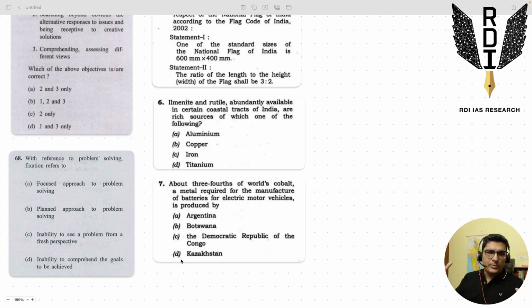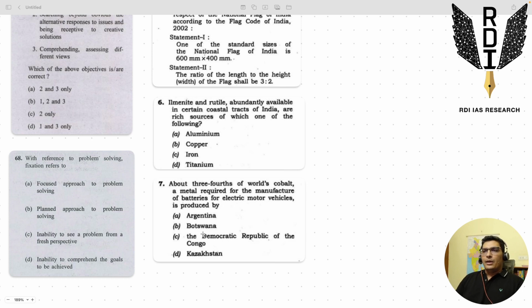So you need to have a fresh perspective, your cool, your composure, and this question can also be solved. The answer will most likely be C, DRC, Democratic Republic of Congo, because when we hear of metallic minerals particularly, if you have done your economic geography NCERT, the mapping part, the countries of Africa, especially the African Rift Valley, that plateau region of Africa, are very famous for mining operations, right?